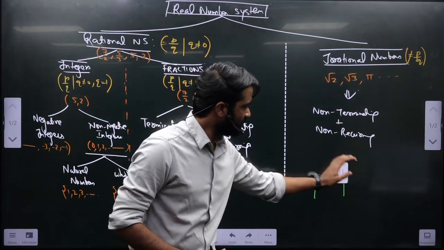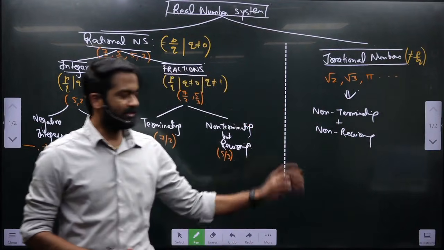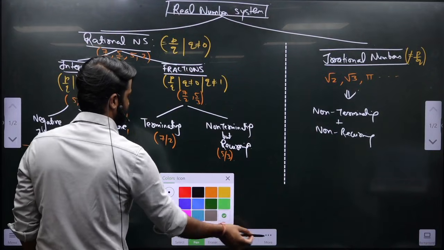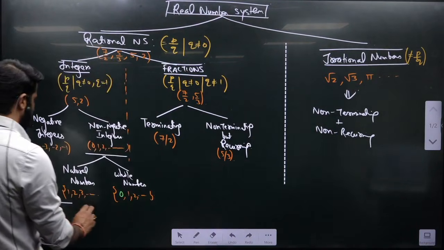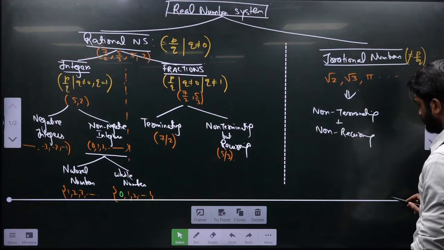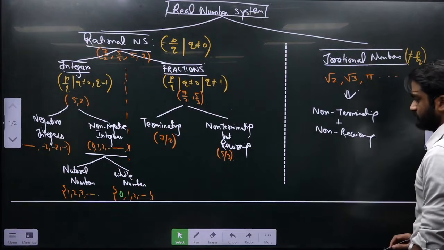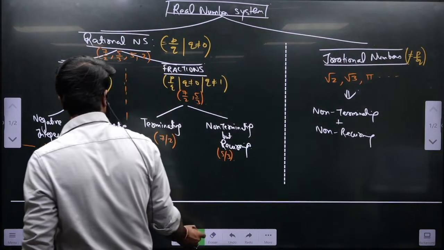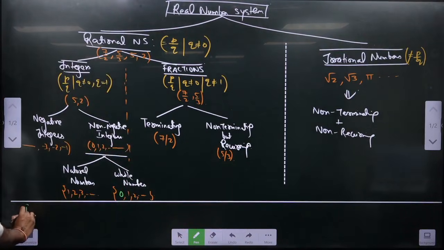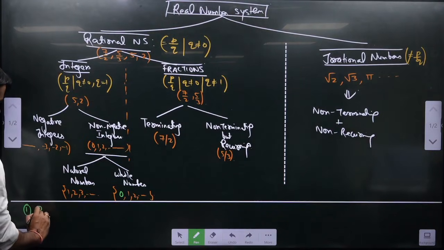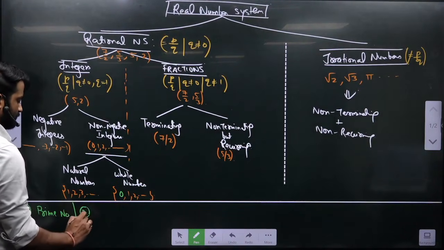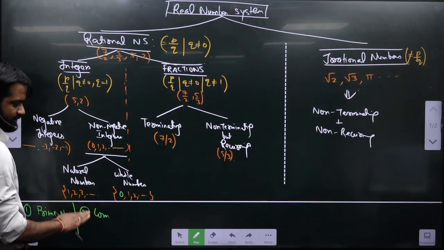Done? Chalo. Now you will write whatever is extra added on the board. Don't write the part below this line, which I am writing in green.